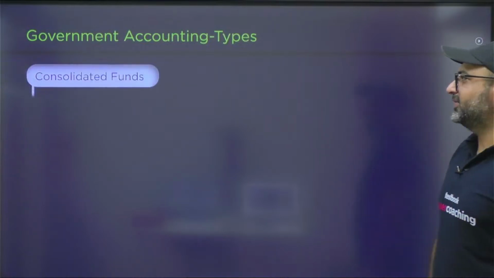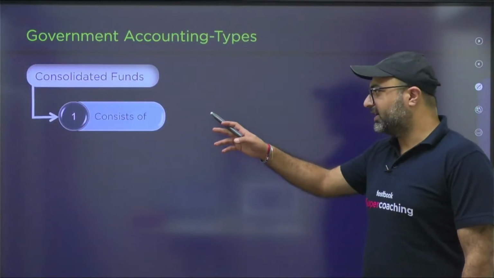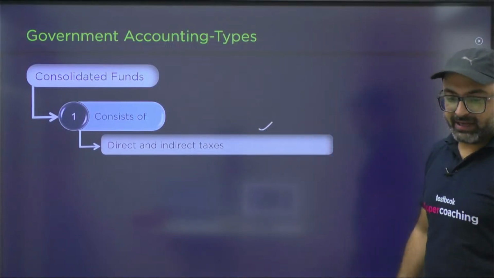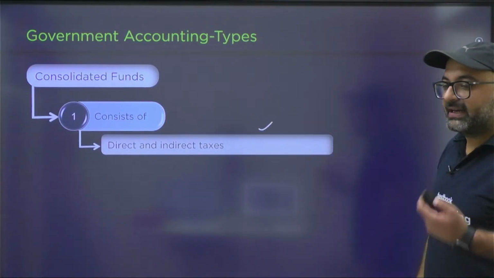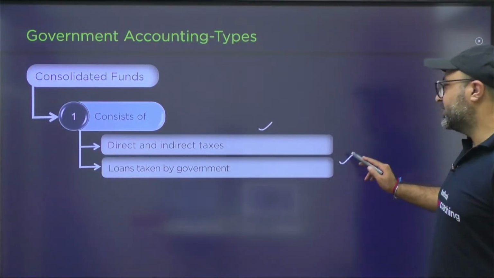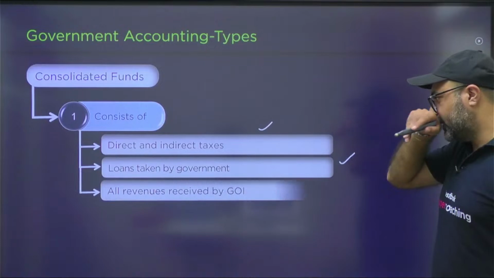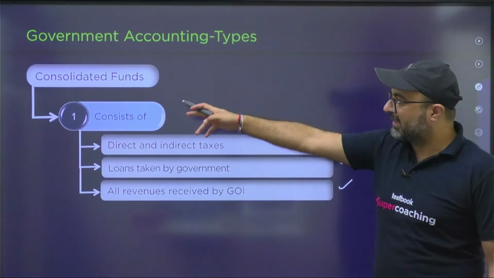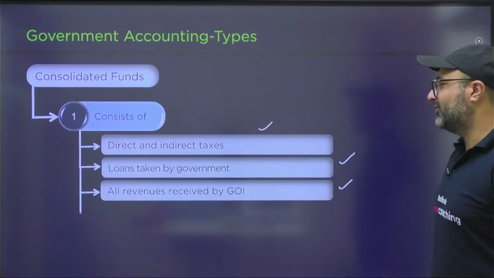If I come to the first one, Consolidated Fund of India, it consists of all the direct and indirect tax credits. Second, it includes loans taken by the government, which will be credited in this account, as well as all the revenue received by Government of India.